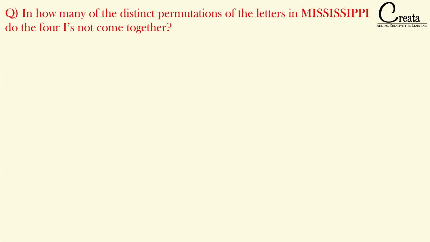Let's take one more question. The question is, in how many of the distinct permutations of the letters in Mississippi do the 4 I's not come together? Pause the video and try to solve this question on your own.